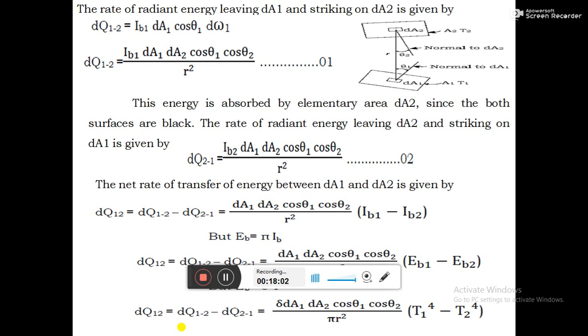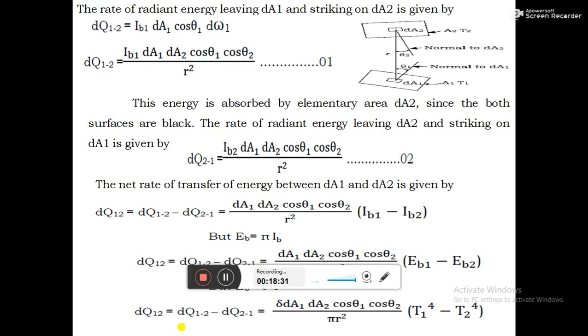Substituting the solid angle, we get dQ12 equals I_b1 into dA1 into dA2 cos theta 1 into cos theta 2 by r square. This equation number 1 gives the amount of radiation emitted by body 1 and falling on body 2.